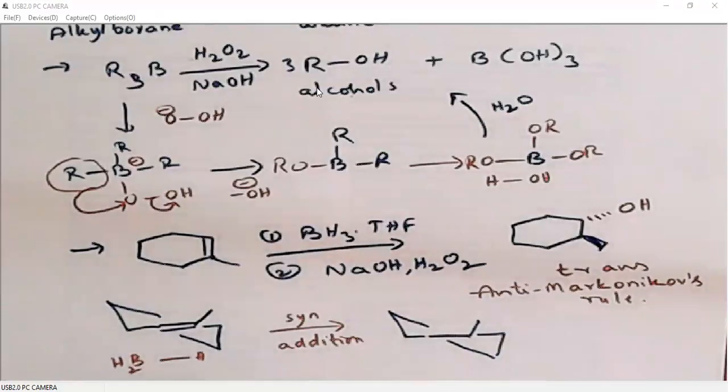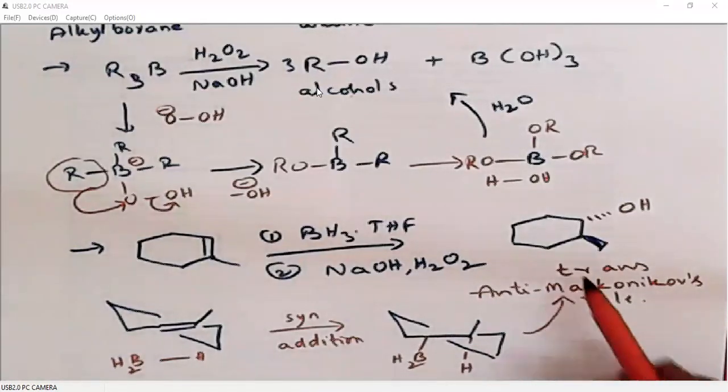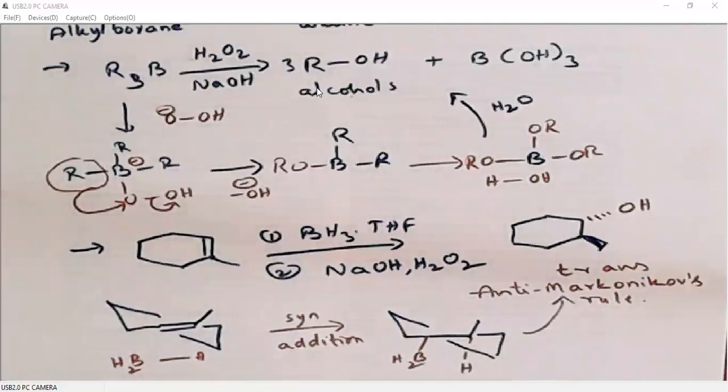So it is methyl, then we will have boron, and also we have hydrogen here. After that it will be oxidized to alcohol. So boron will approach this double bond from the less sterically crowded side. At the same time, boron adds to the less substituted carbon.